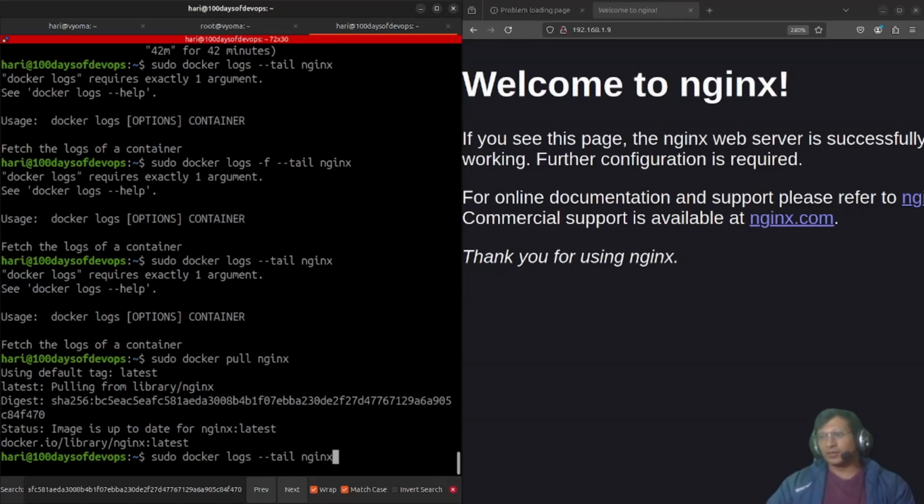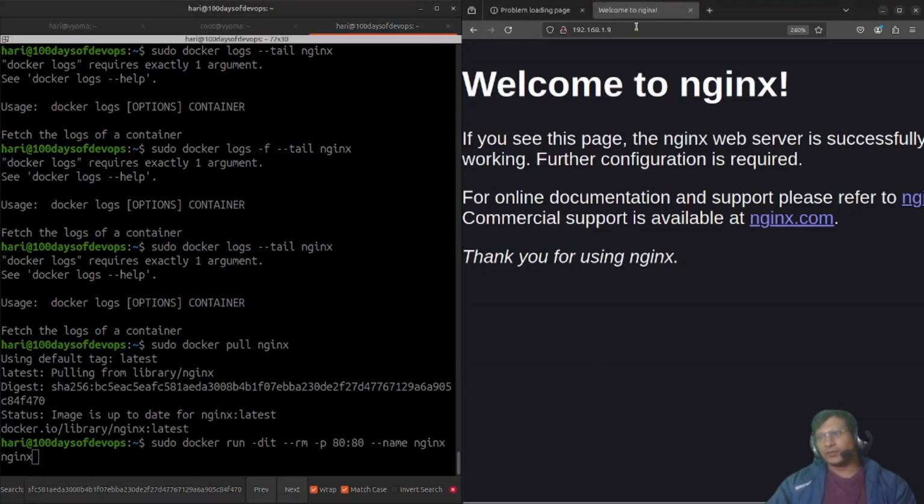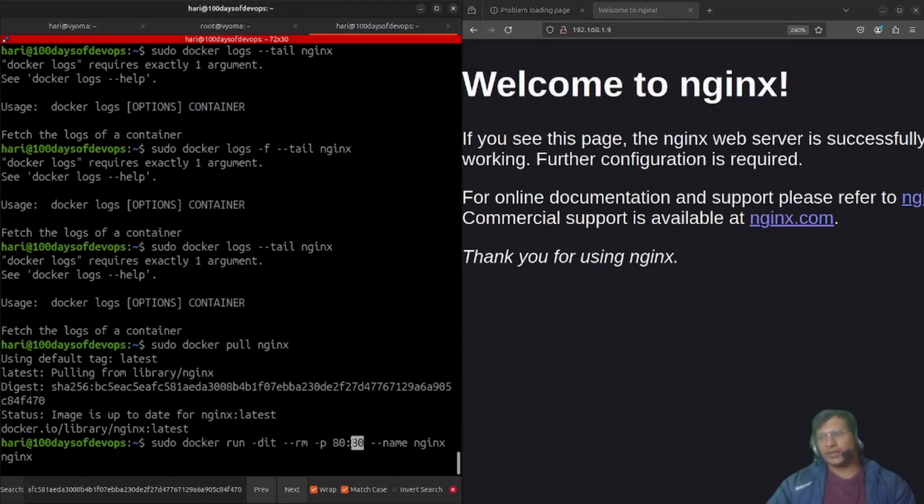We run it using this command, sudo docker run -dit. The --rm flag is provided so that as soon as the container is stopped, it will be deleted. Then -p is for port, so we have exposed it on port 80. This is the host port and this is the container port. Here we can access it.